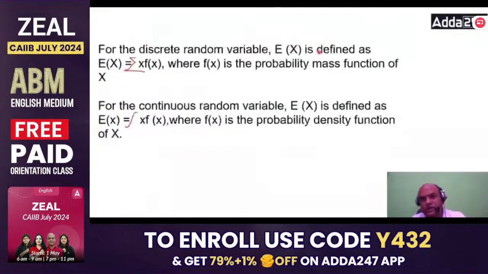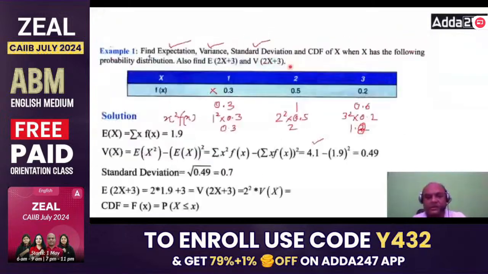If this question comes, it will come as a 5-mark case study. This part, 5 marks case study. The answer is so simple: CDF equals P of X less than or equal to x. Only this is the answer. So CDF also you have got. Now next, you have got standard deviation, then CDF.